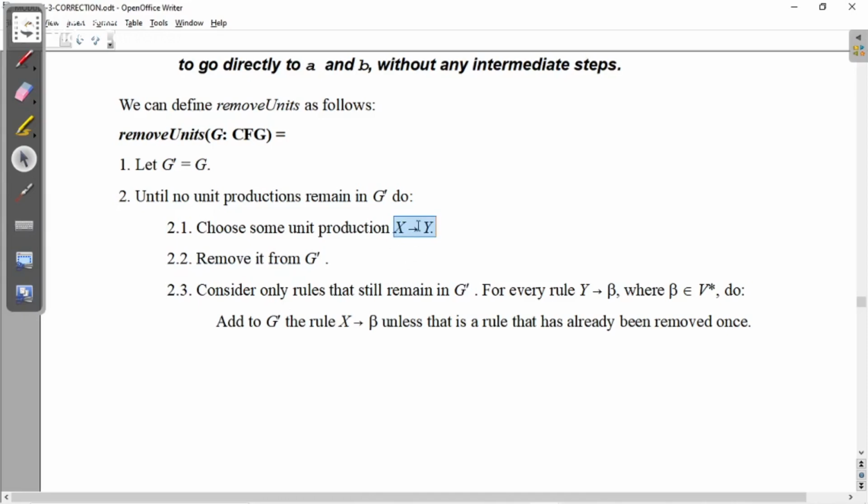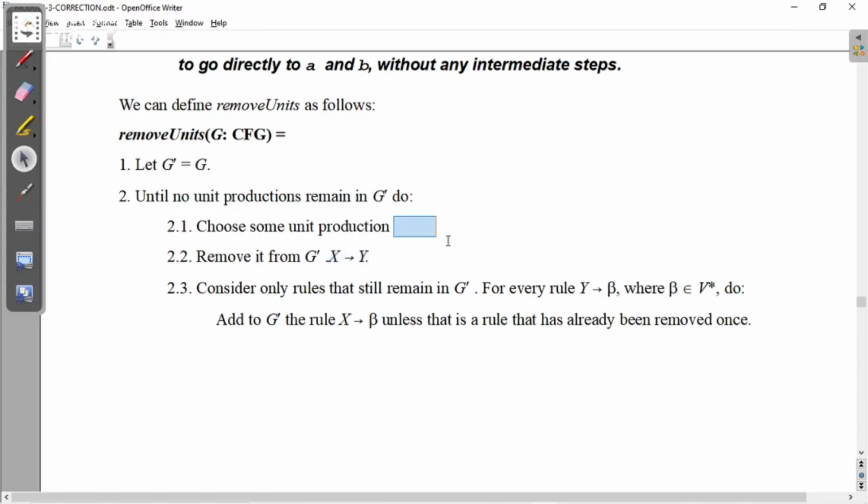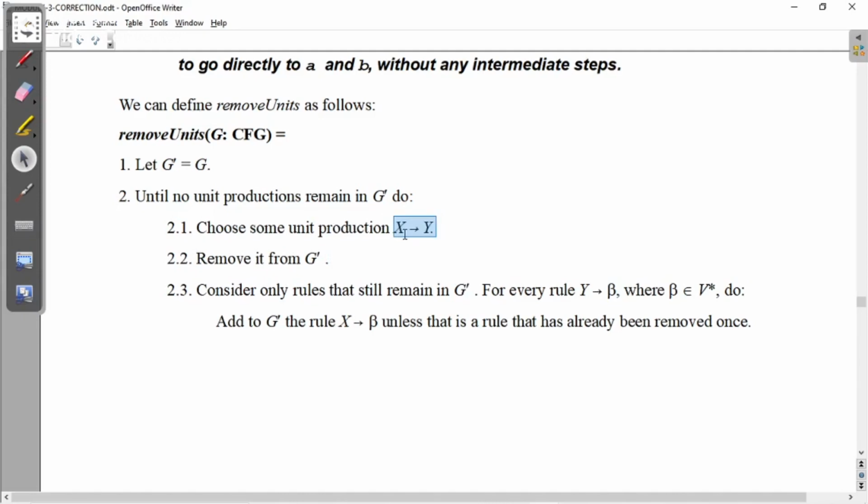Then you have to remove it from G dash, and make the necessary modification so that it does not alter the meaning of what it was giving earlier. So you choose some unit production, remove it from G dash, and later make necessary changes in the grammar.